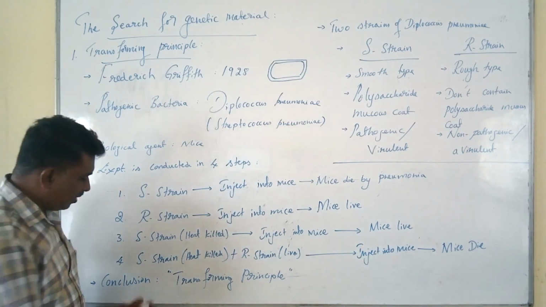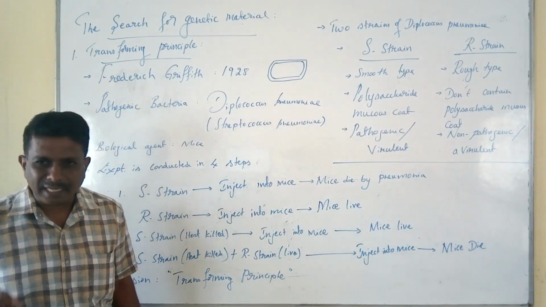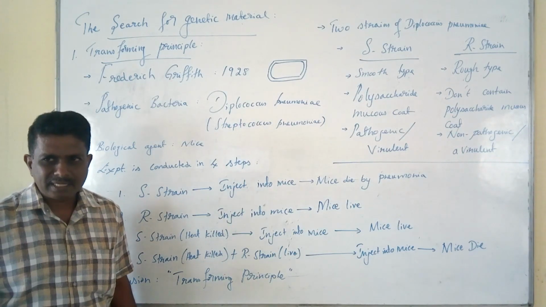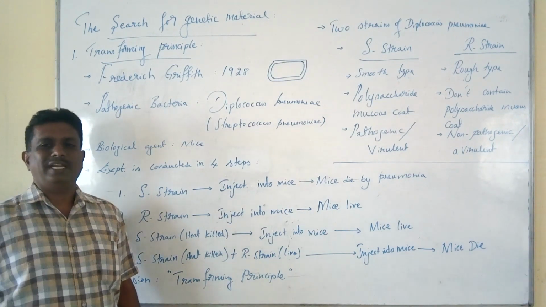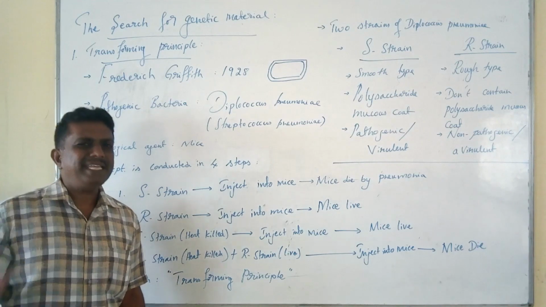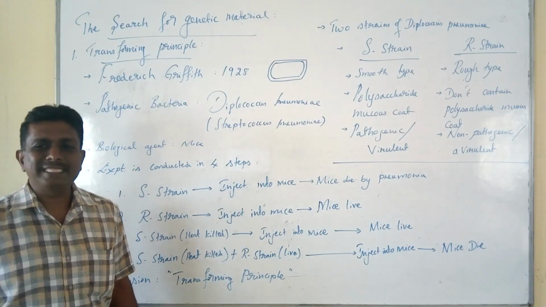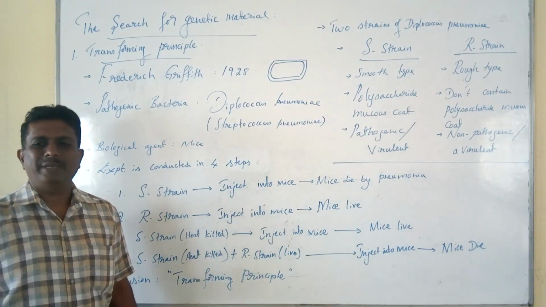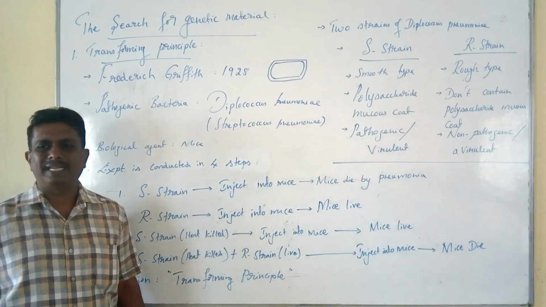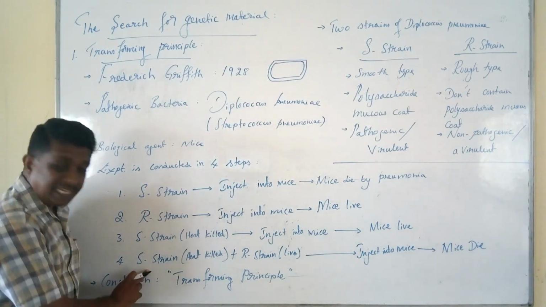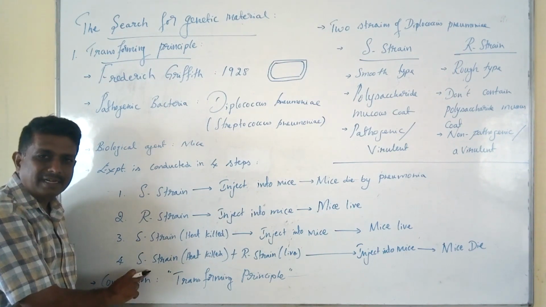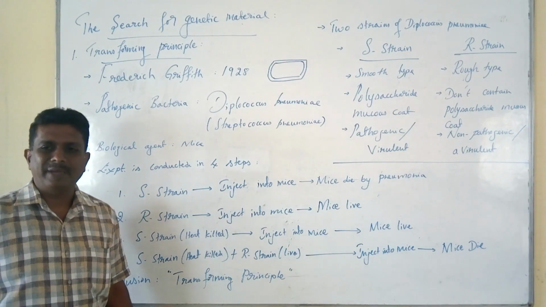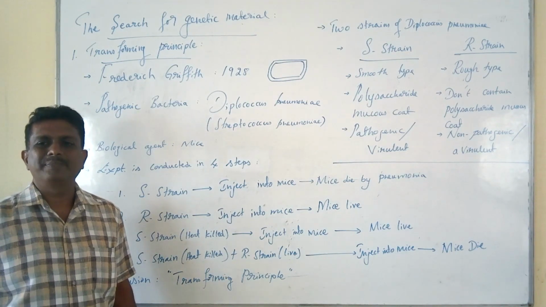After autopsy, Frederick Griffith recovered the S strain of bacteria from the dead mice and concluded that some mysterious transforming principle is a chemical substance released by the heat-killed bacteria that changed the R strain into the S type and made it virulent.